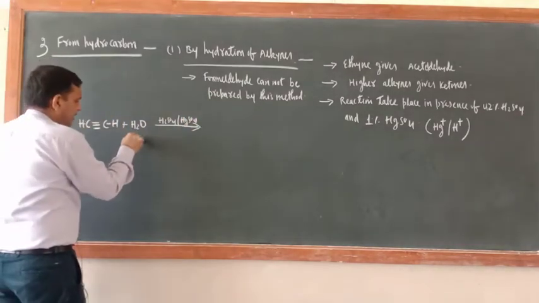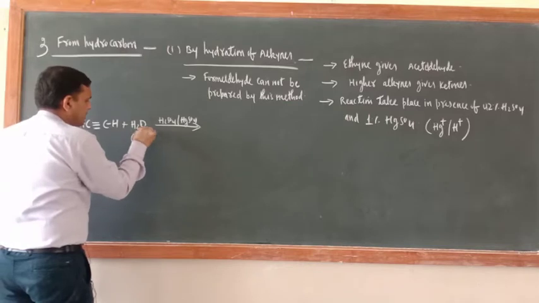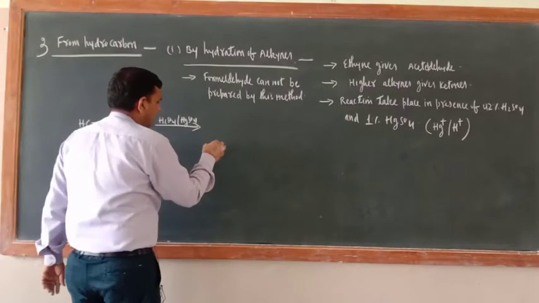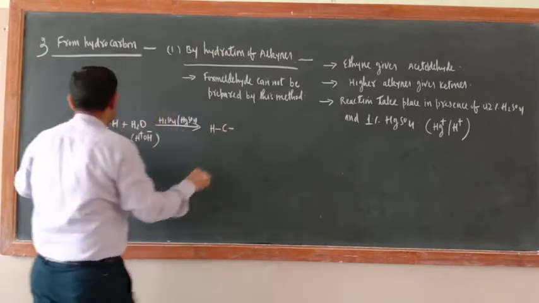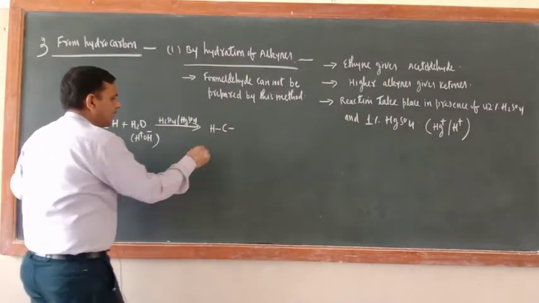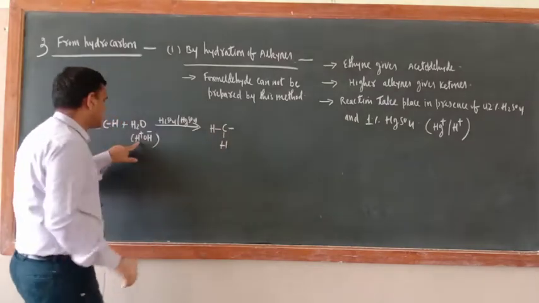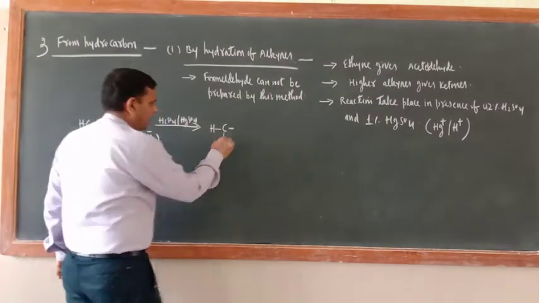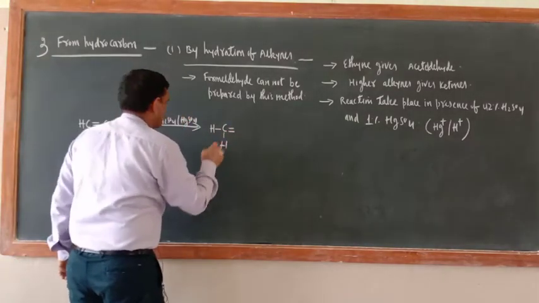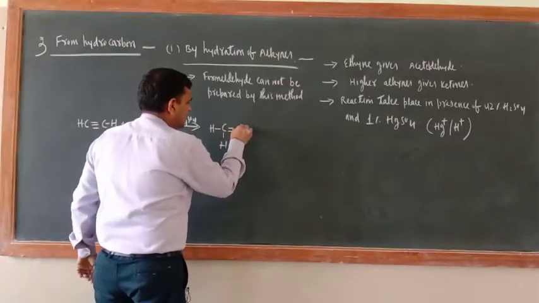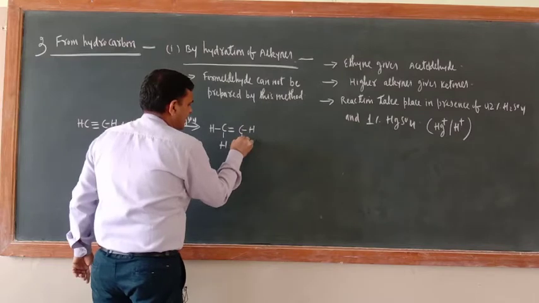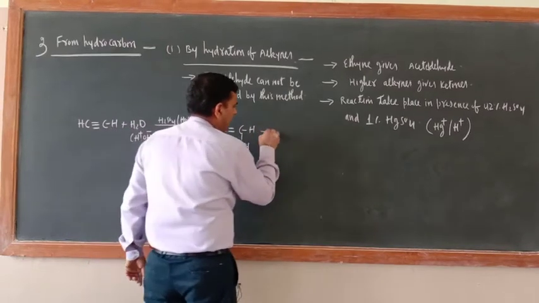Water can be written as H positive and OH negative. So here, the triple bond is there. With 1 carbon atom you add the H and break 1 bond only, so instead of triple bond now there is a double bond, with CH and OH on the other carbon.